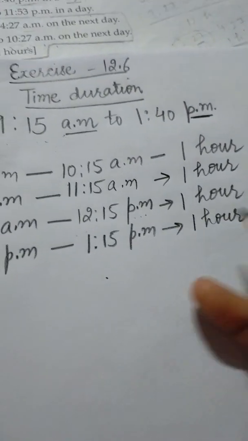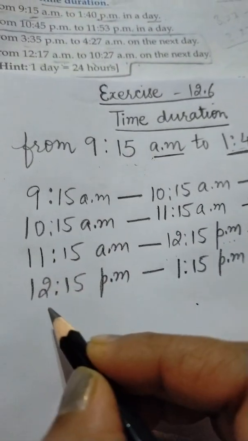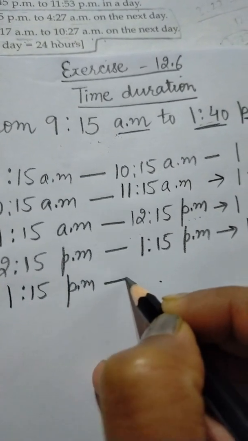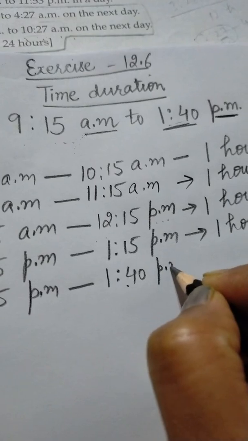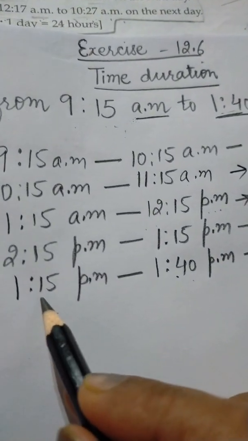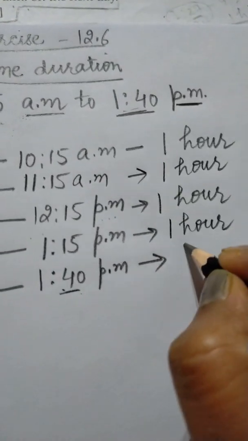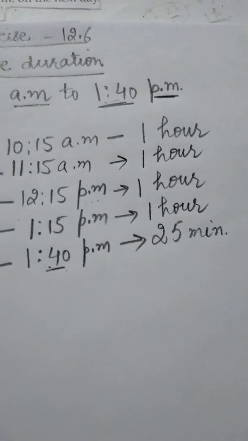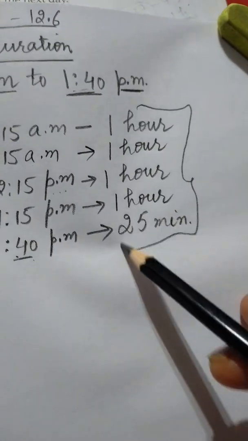Our target is up to 1:40. So here 1:15 pm to 1:40 pm. This is less than 1 hour, so only minutes will be there. 1:15 pm to 1:40 pm, the time will be 25 minutes. So what is the total duration of the time?